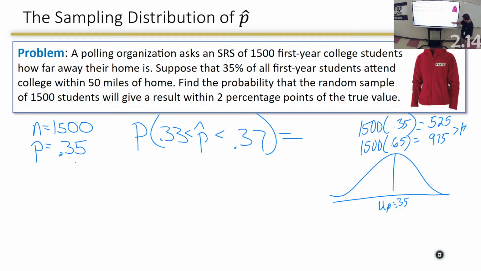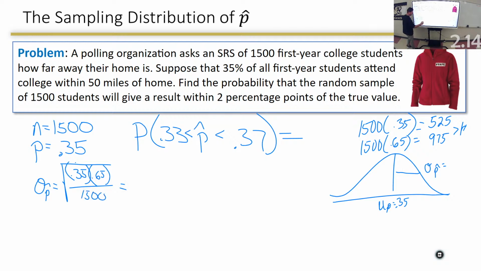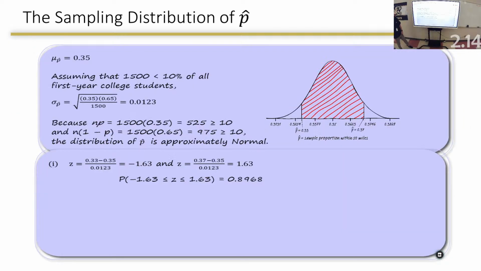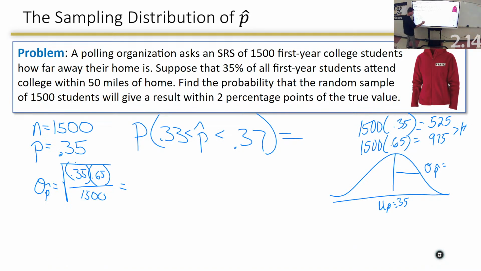And the standard deviation of p hat equals the square root of 0.35 times 0.65 over 1,500, which is 0.0123.